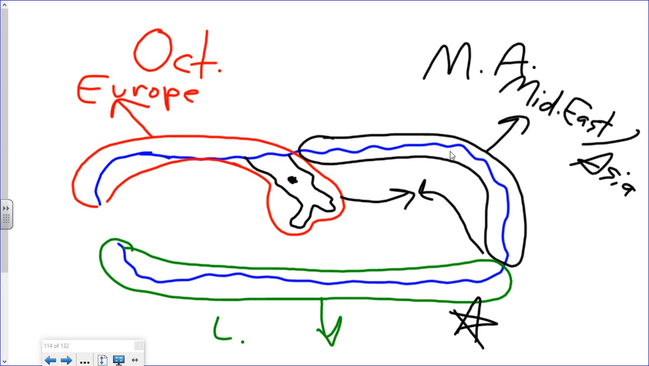Likewise, you have Mark Antony over here, who has this entire piece, and that gives him and his kind of group access to what is now the Middle East and what is now parts of Asia. So that's why this arrow is kind of shooting down this way.